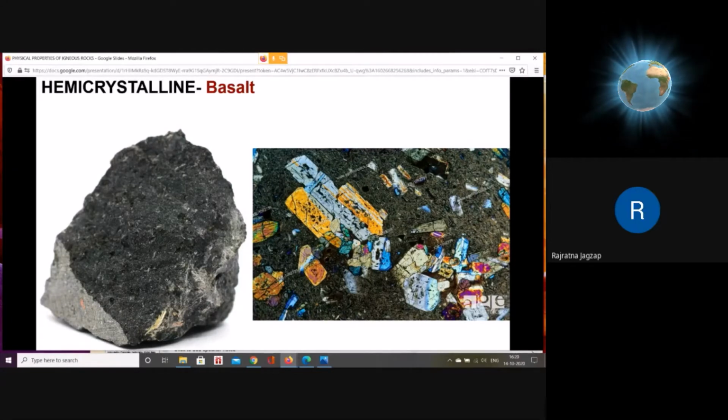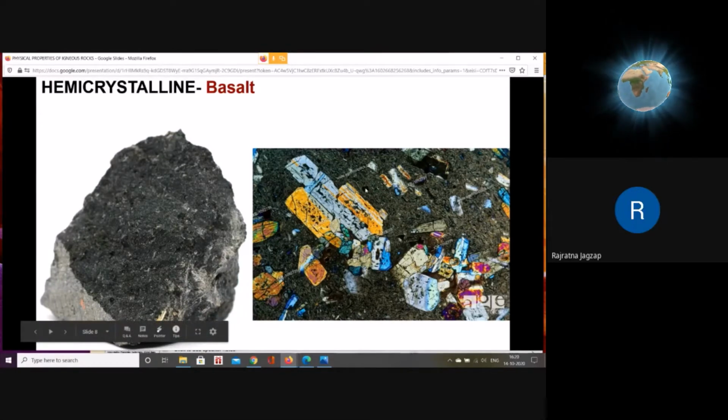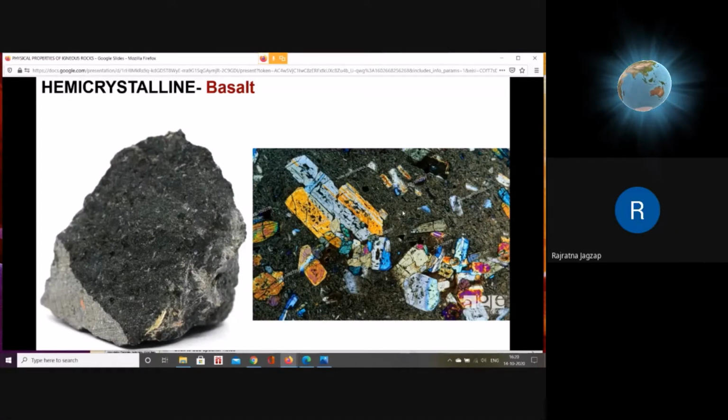So you'll see here, this is what it looks like as we see in the microscope. A few minerals are coarse grained, and this is how the non-crystalline glass looks. So this is glassy material. If you want to see what the glass is, you can see it in this slide clearly. It is very fine grained, shows no particular property. So this is called non-crystalline glassy material. So we see a few minerals are coarse grained, showing some color characteristics, shape, size, plus glass. So this is a mixture of crystal plus glass. That's why it is called hemicrystalline.